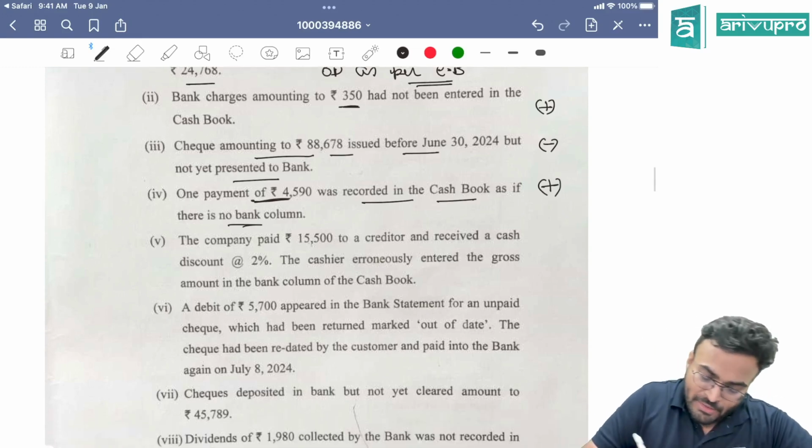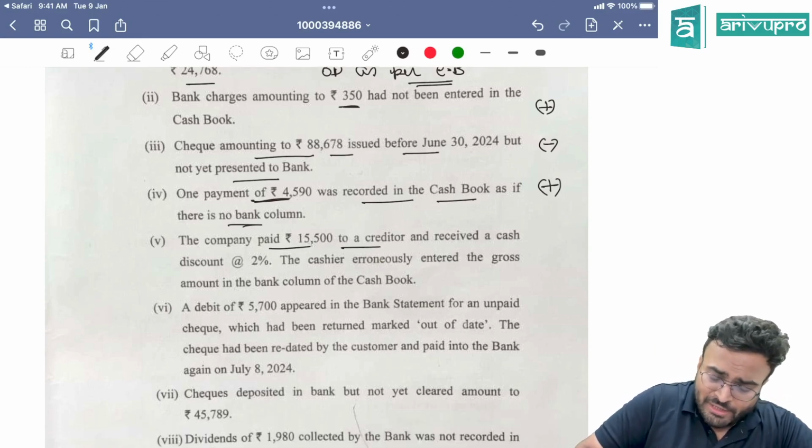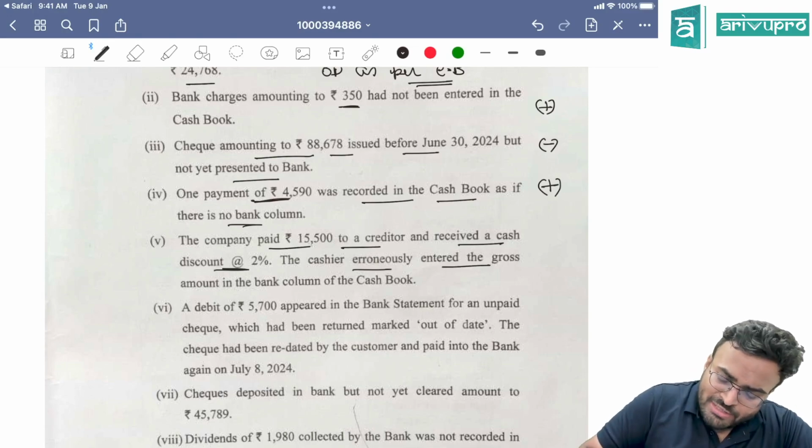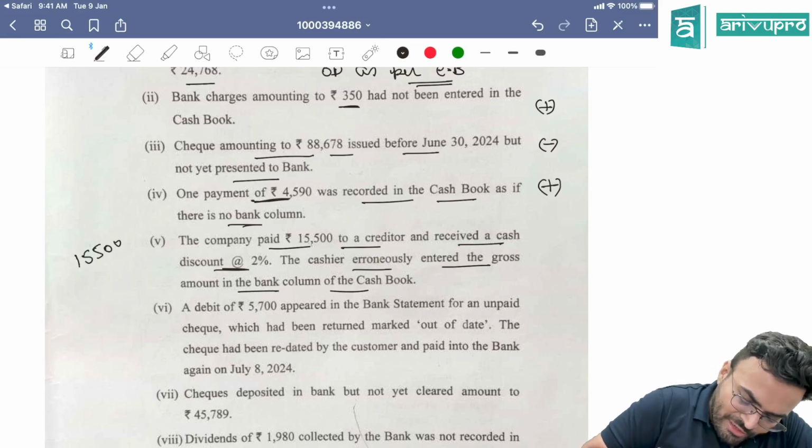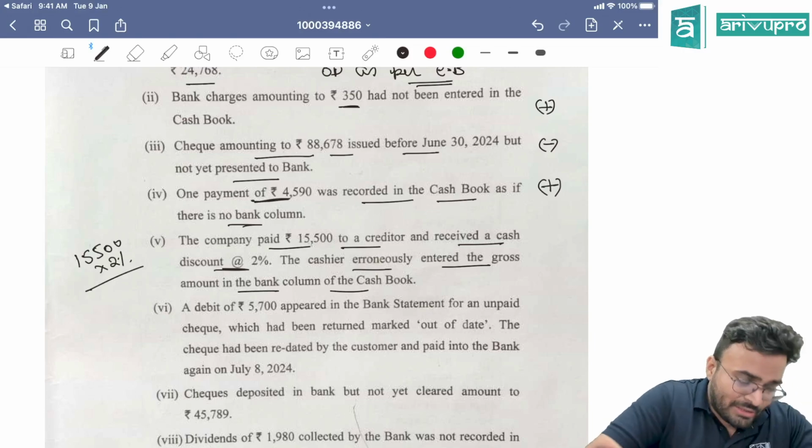Okay. Company paid 15,500 to a creditor and received a cash discount of 2%. But cashier erroneously entered the gross amount in the bank column of cash book. Very common, 15,500 into 2%.